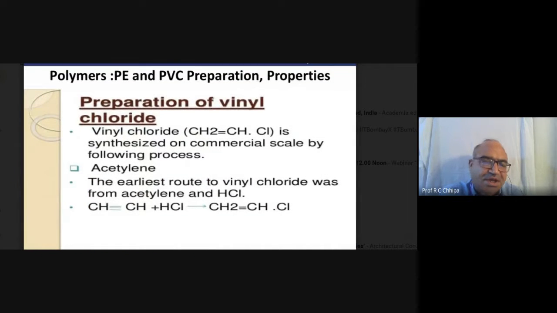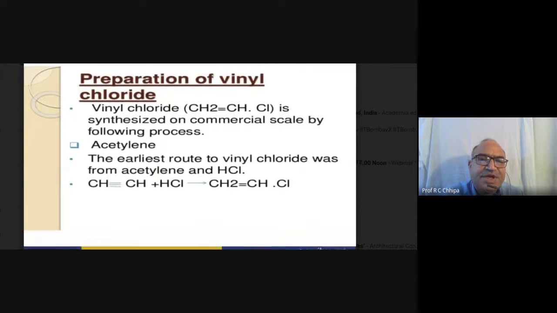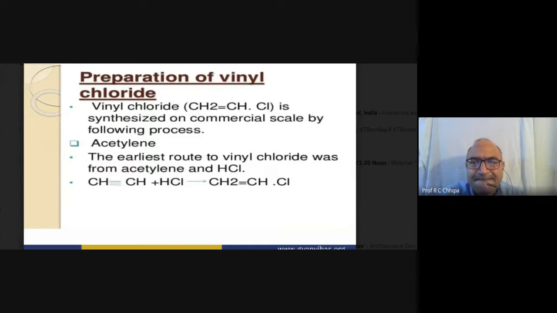So here we see the formula CH2=CHCl. This one is vinyl chloride. Before going to PVC, we have to come to vinyl chloride. Vinyl chloride, CH2=CHCl, is synthesized on a commercial scale by the following routes.